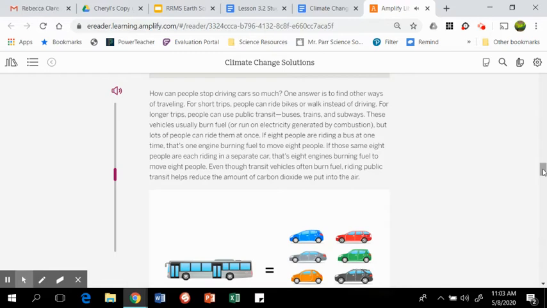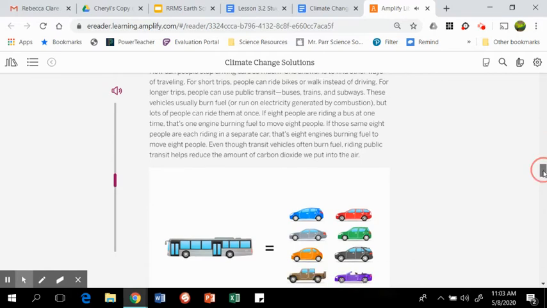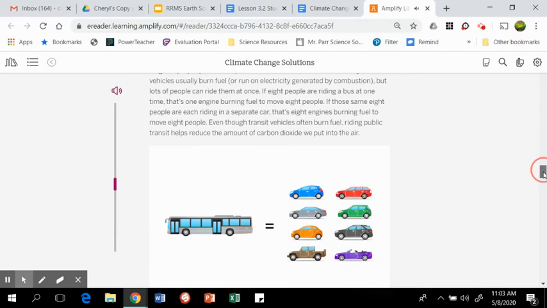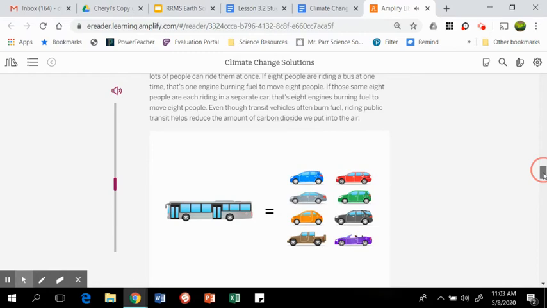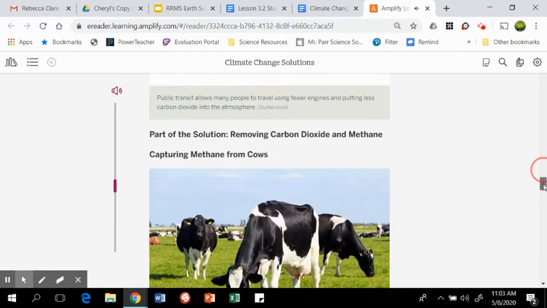If 8 people are riding a bus at one time, that's one engine burning fuel to move 8 people. If those same 8 people are each riding in a separate car, that's 8 engines burning fuel to move 8 people. Even though transit vehicles often burn fuel, riding public transit helps reduce the amount of carbon dioxide we put into the air. Part of the solution: removing carbon dioxide and methane.